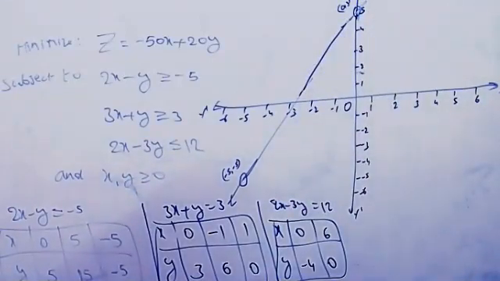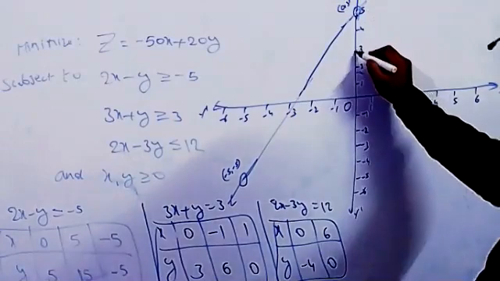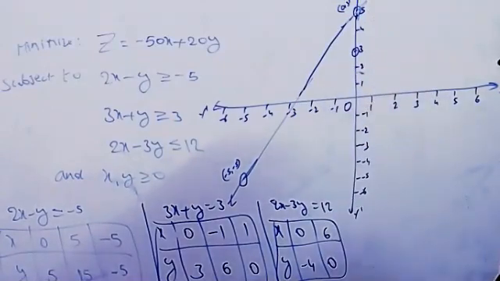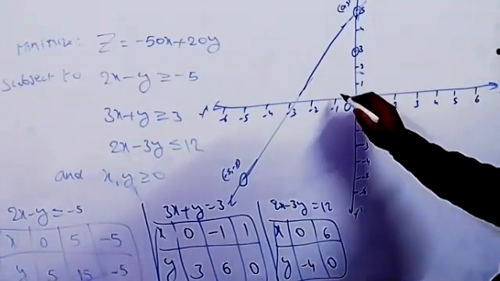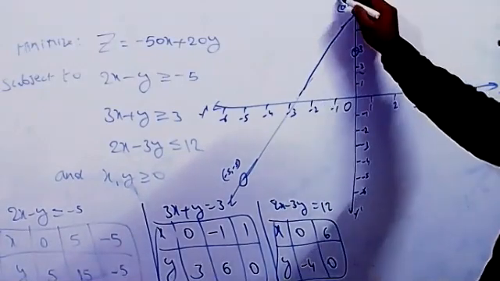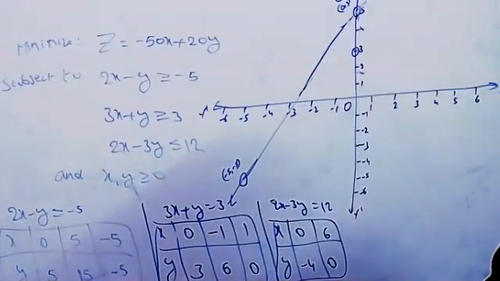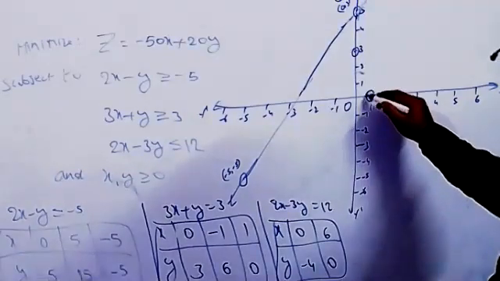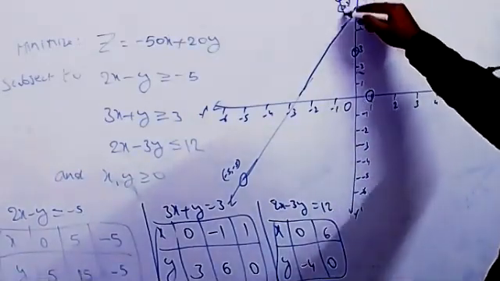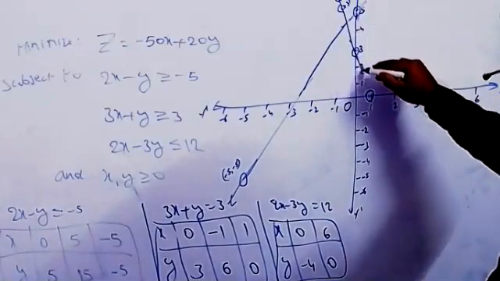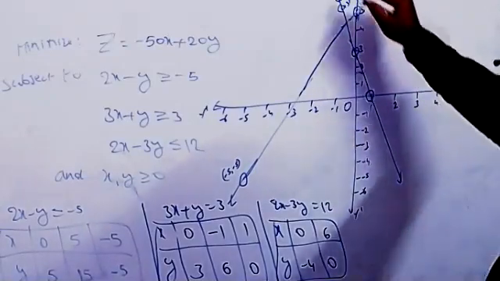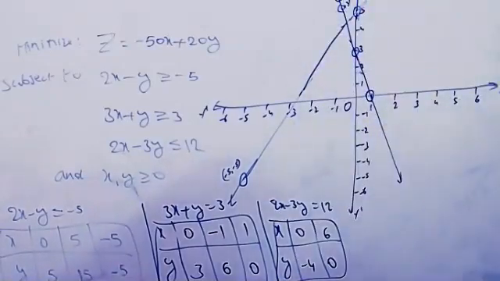Next, the second one: 0, 3. Then minus 1, 6, sorry, minus 1, 6, which will be at the top. Next, 1, 0, this is the point 1, 0 here now. So through these 3 points, you can draw a line. This is the second one.